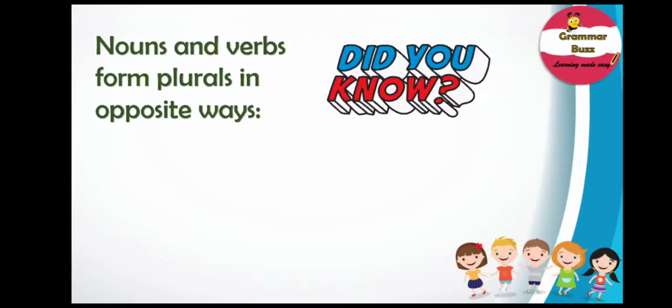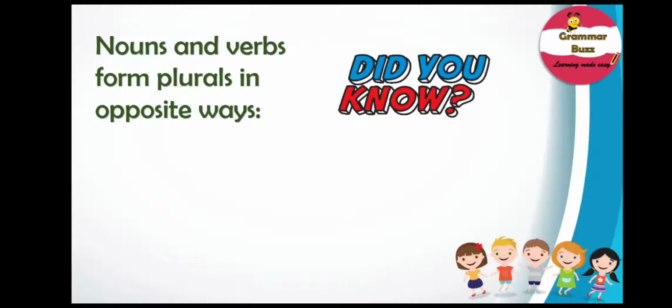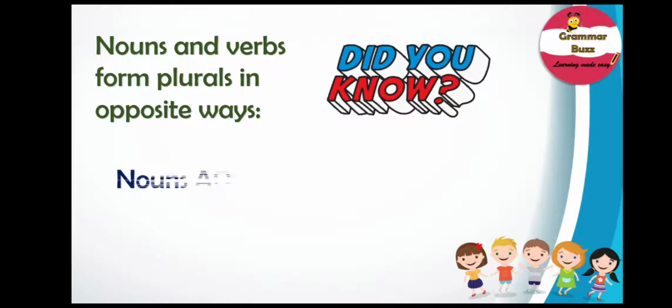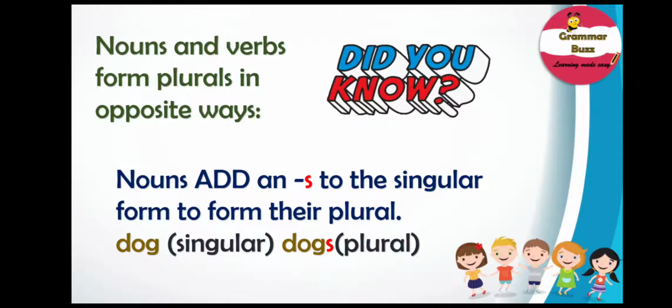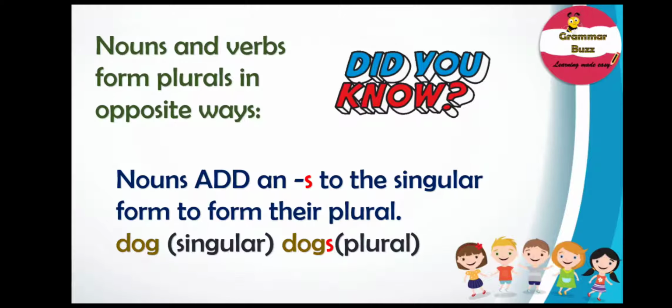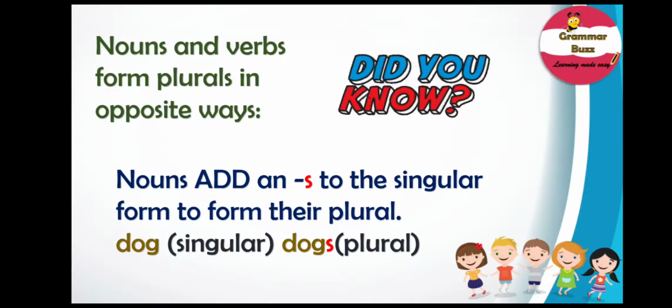But you see, we have our did you know, and what does it say? Well, it says nouns and verbs form their plurals in opposite ways. Nouns add an S to the singular form to form their plural. For example, dog, which is singular, and dogs, which is plural.